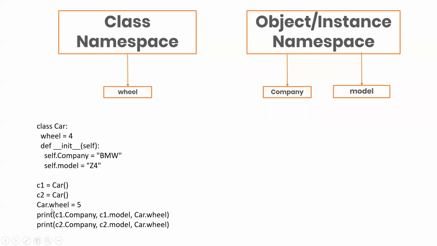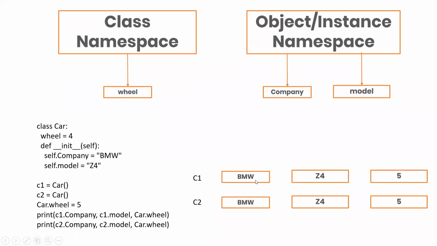Okay, now we can edit the variable like this. Instead of wheel 4, we can do car.wheel. Again, same method, but what will be the resultant is very great to see now. What will be the resultant of this? Earlier, what was the value of c1 and c2, and what will be the output of this? See, c1 and c2 will have the same BMW Z4, BMW Z4, BMW Z4.